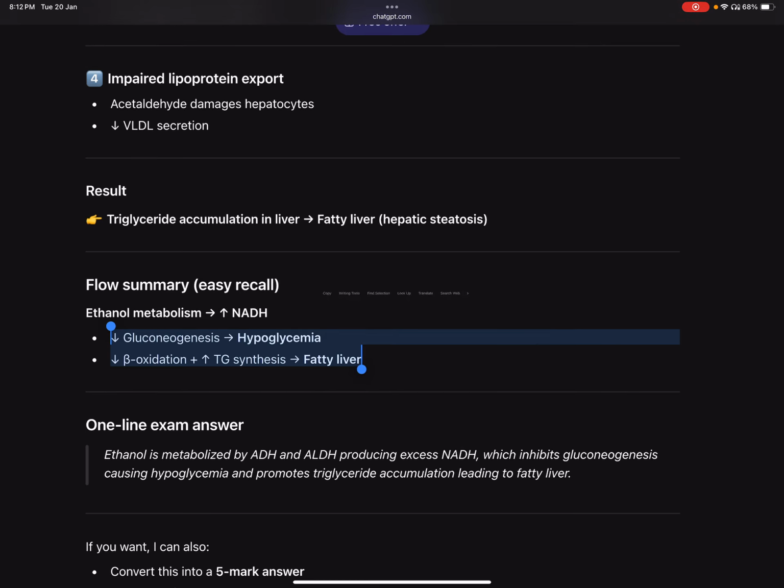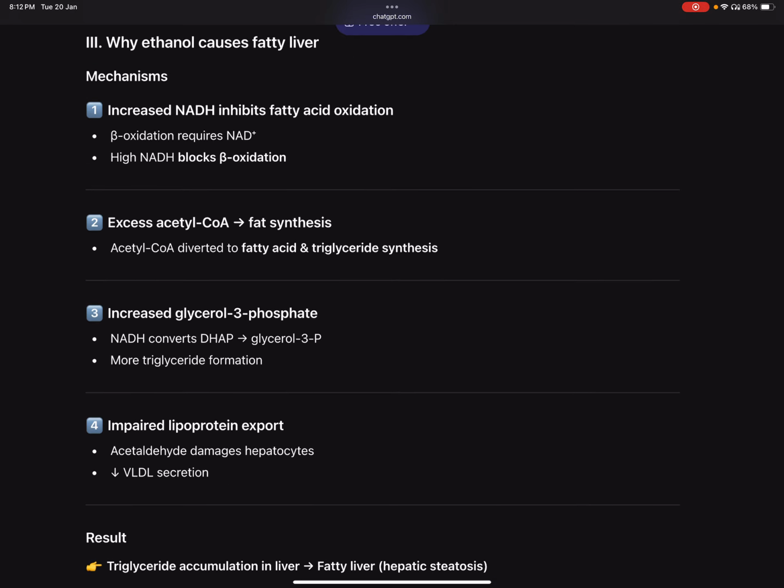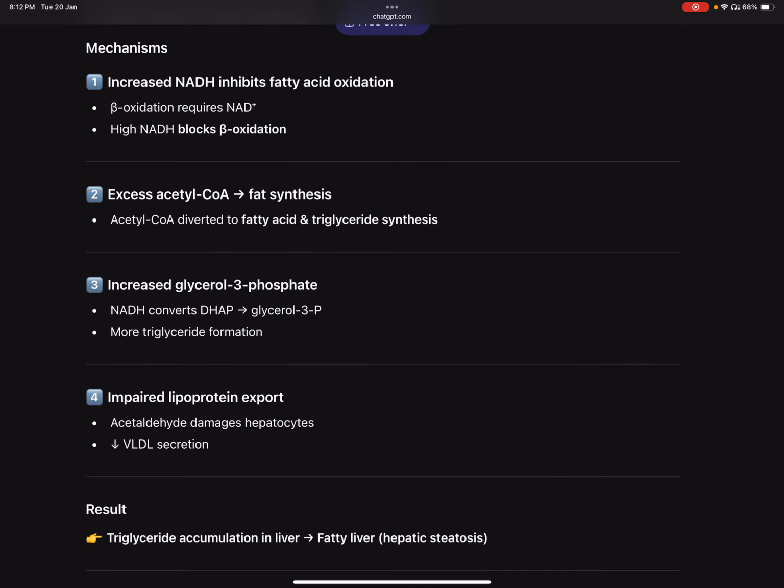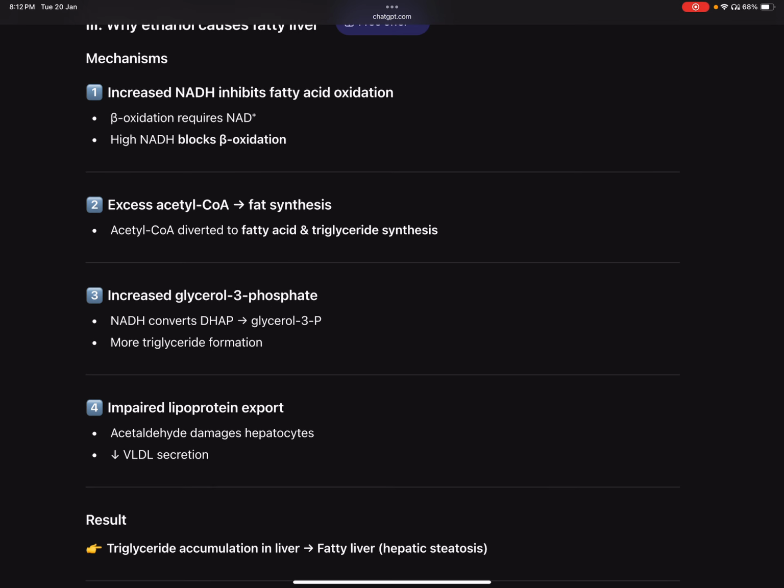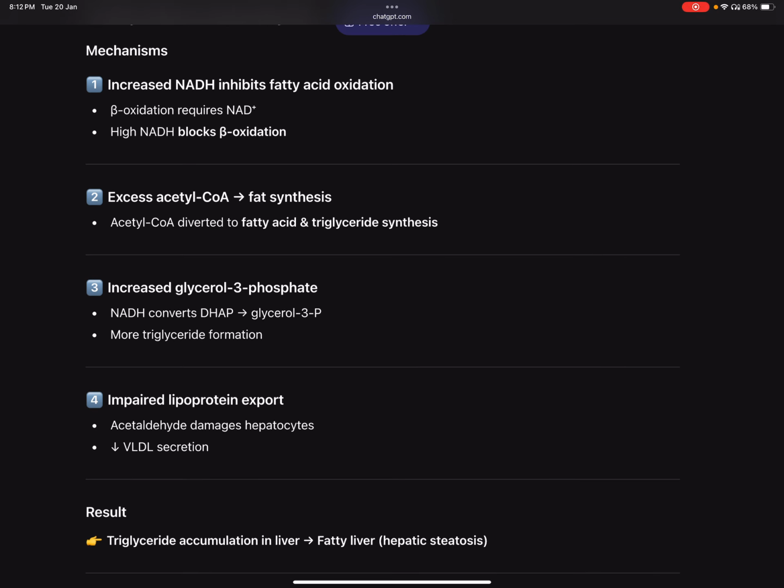In the book, they're saying that chronic alcohol consumption can also result in alcoholic fatty liver because of increased hepatic synthesis of TAGs. So there's excessive synthesis of TAGs that we can see in the second point, coupled with impaired formation and release of VLDL. So in point 4 you can see there is impaired formation and release of VLDL. This occurs as a result of decreased fatty acid oxidation.